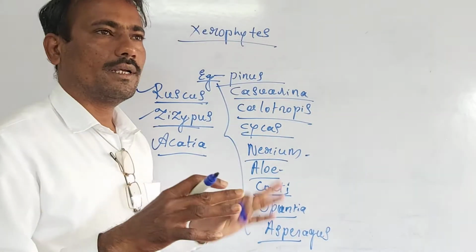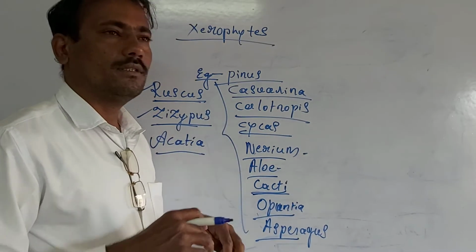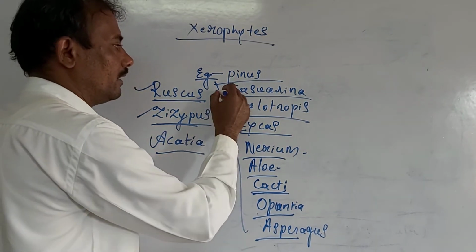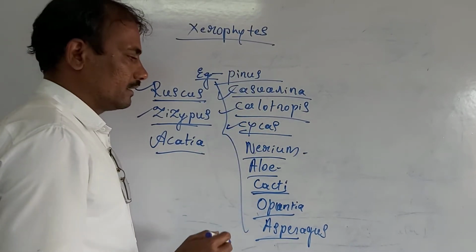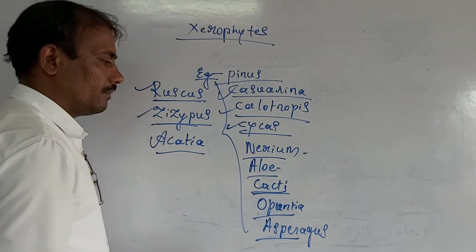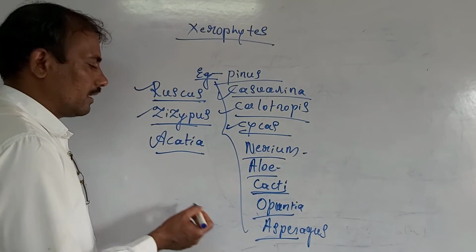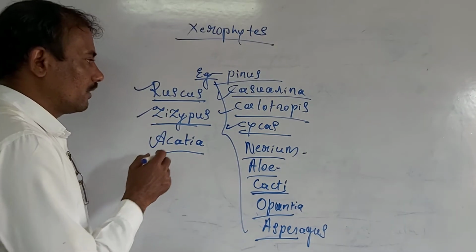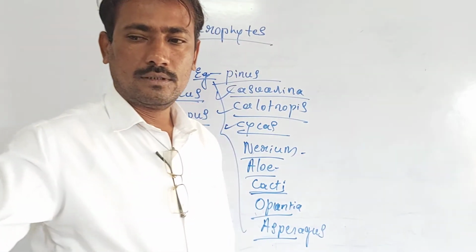These are very good examples because we can observe some of these in our surroundings. Maybe the casuarina or calotropis, even the cycas, then the Nerium indicum, aloe vera, opuntia, then asparagus, Ziziphus, acacia. So these are good examples of the xerophytes.